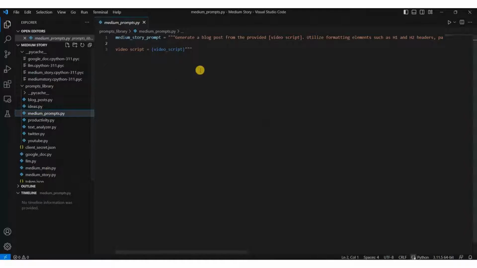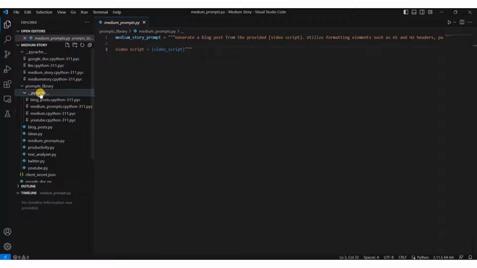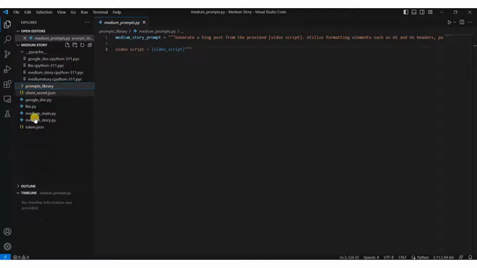For example, you can see these are the Medium prompts that I use. With this prompt I generate a Medium post, right? And we need this here, that's very important. Then, let me close it, and let me close the prompt library too.